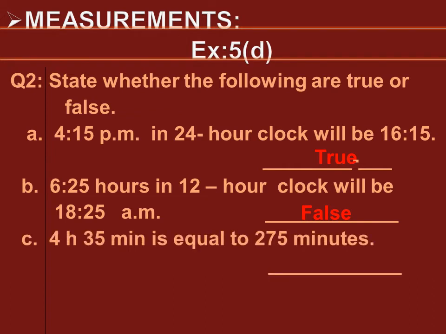Now we will move to the next part. Part C. 4 hours 35 minutes is equal to 275 minutes. What we will do? We will convert these hours and minutes into minutes. When we convert these hours and minutes into minutes, we will get the same answer as 275 minutes. So the statement is true.